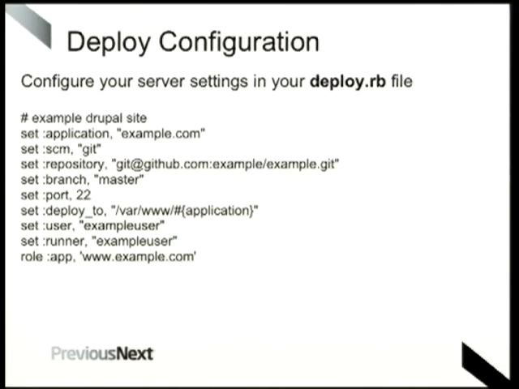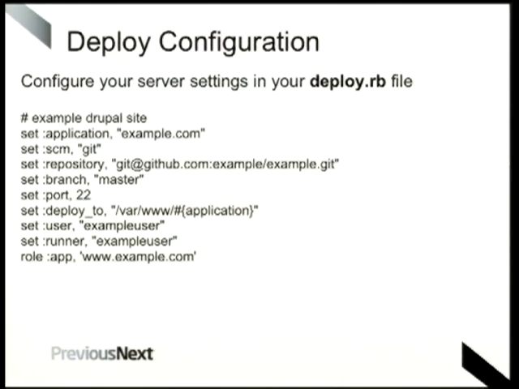You can specify a port, so it's using SSH. If you're SSHing on a non-standard port, you can just set that here. And then it tells it where the project is going to live on the server. So we're saying deploy to /var/www, and we're using this variable that we set at the top, so it'll deploy to /var/www/example.com. But you can set that to whatever you like.